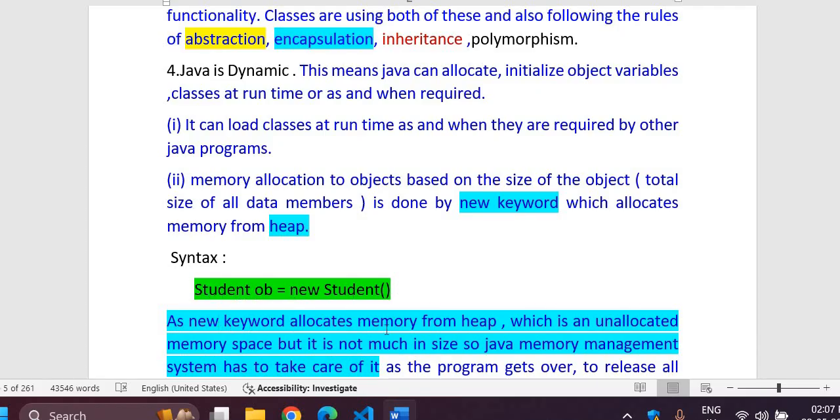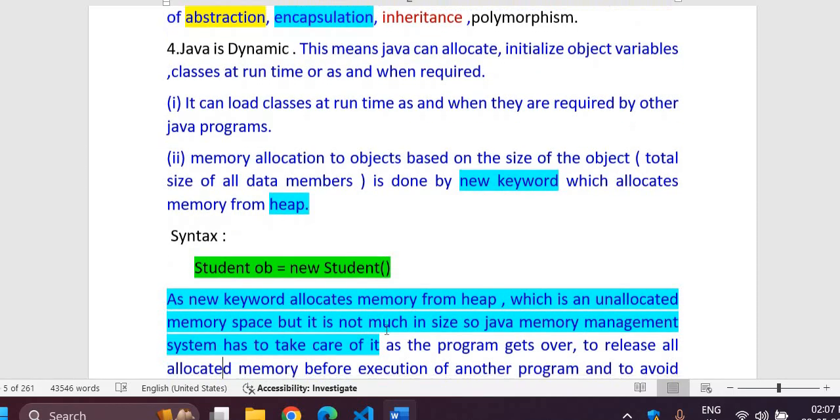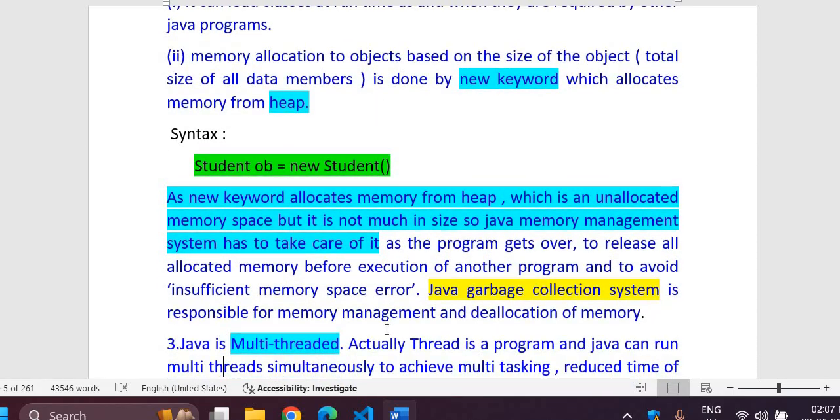As the new keyword allocates memory from heap, heap is unallocated memory space in the whole memory space. This is an area which is unallocated, it is not the reserved one, but keep in mind that heap memory is not much in size.